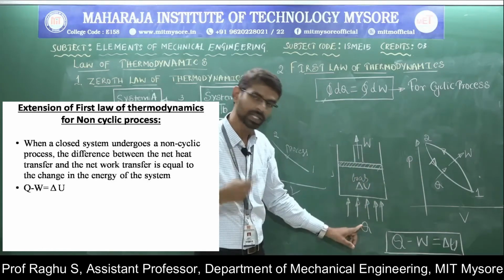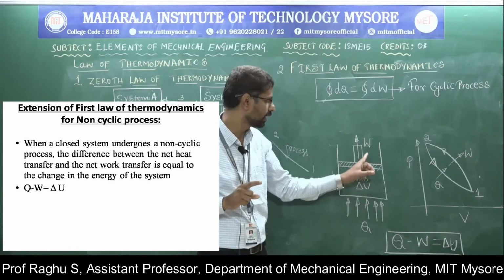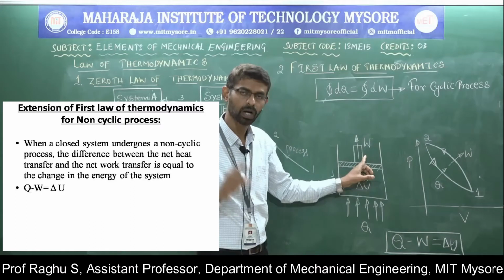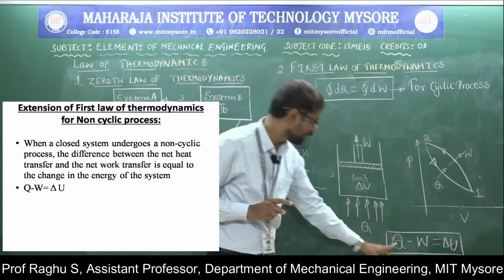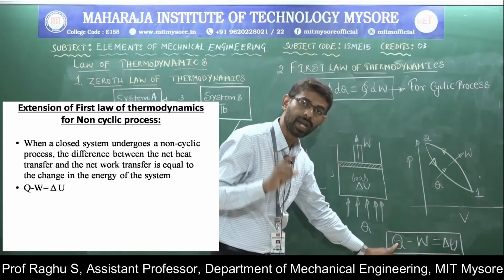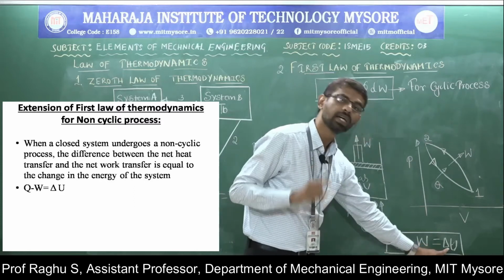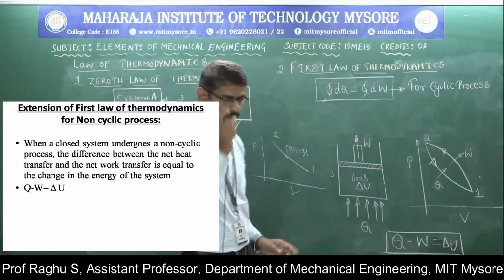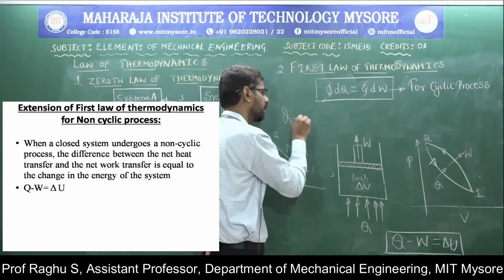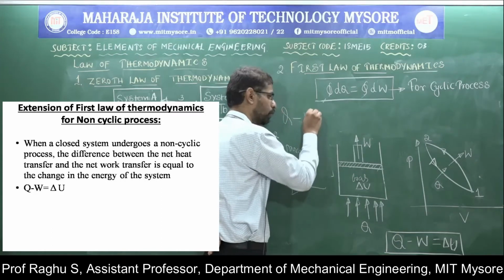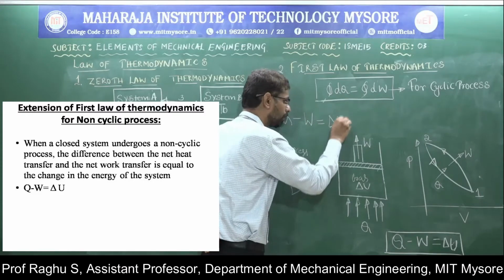Let Q be the heat energy, U the internal energy of the system, and W the work done by the system. Now the first law of thermodynamics for a non-cyclic process states that the difference between net heat transfer and net work transfer is equal to the internal energy of the system.